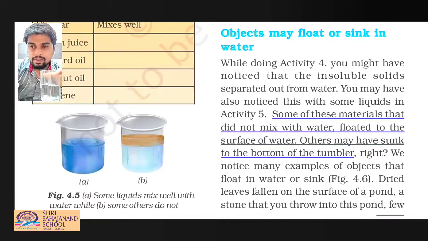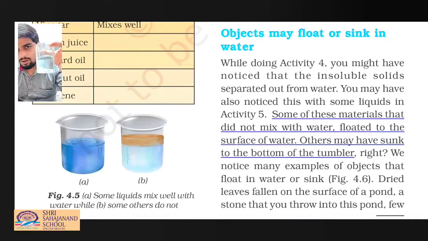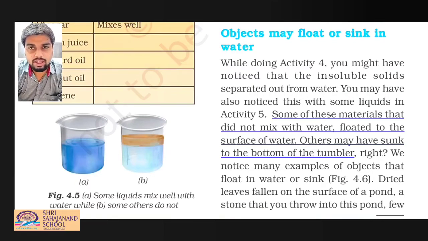Let's take another example. If I put this metal tool in this water, this metal tool also sinks. But if I put this bottle cap, as you can see, this bottle cap floats on the water. So in this way there are some objects or materials which float on the water, and there are some materials and objects which sink. Okay, I hope you are clear with this property also.